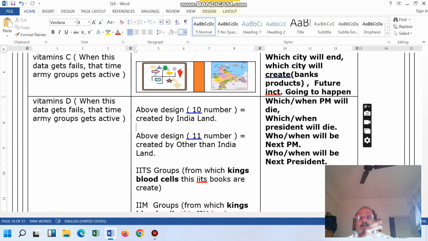They are connected with the 100 crore people. If anything happens to that particular blood cells, it is going to directly affect the 100 crore people. That's very dangerous stuff.